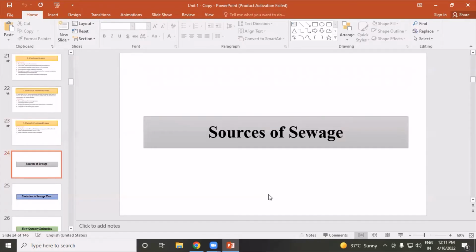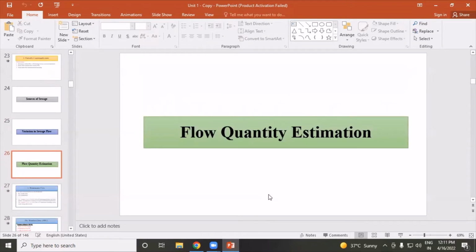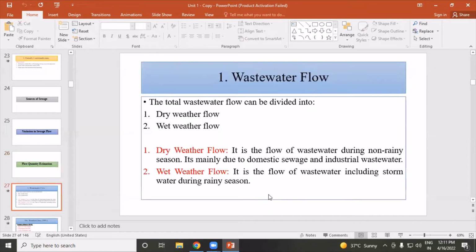Next term is a source of sewage. Variation in that first one, variation of sewage flow, then flow quantity estimation. So first one, wastewater flow. The total wastewater flow can be divided into dry weather flow, and second term is a wet weather flow.